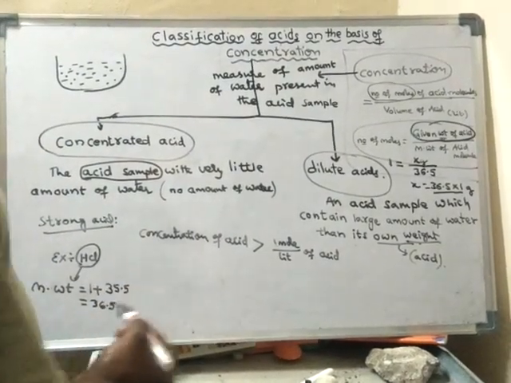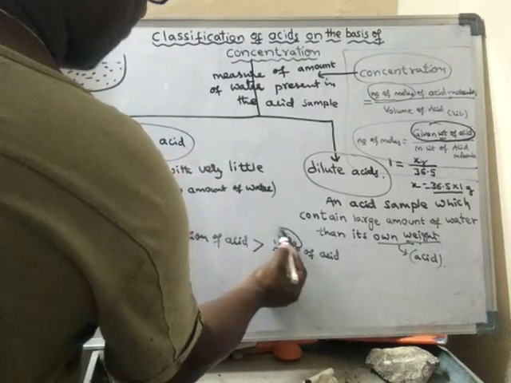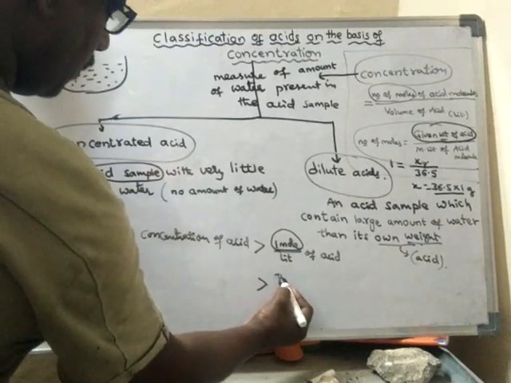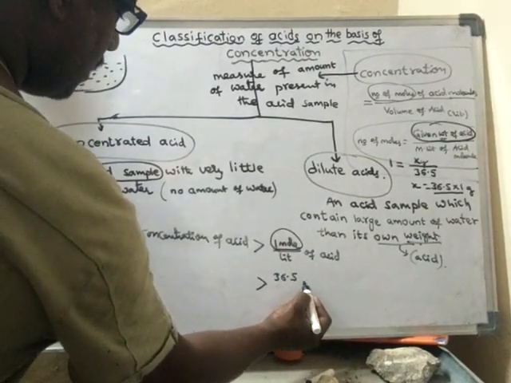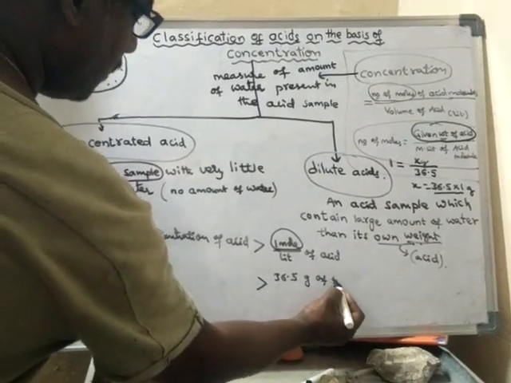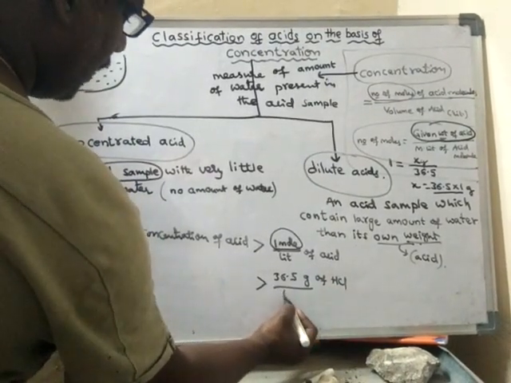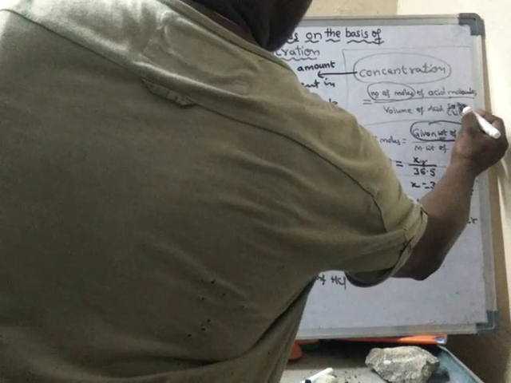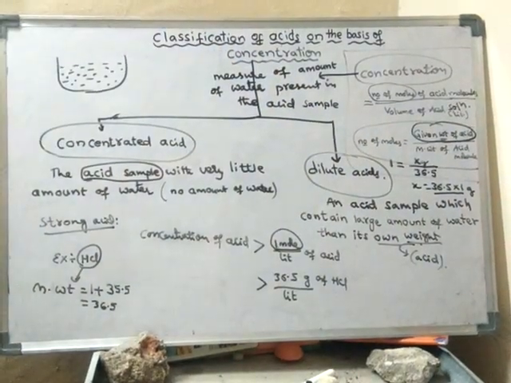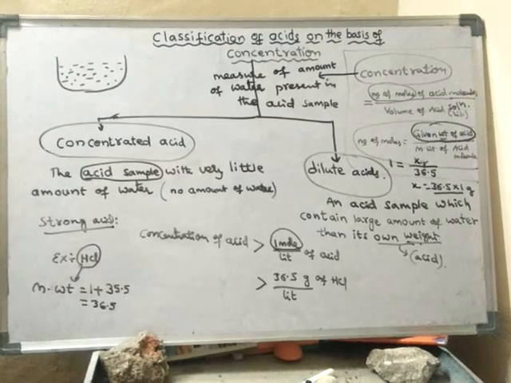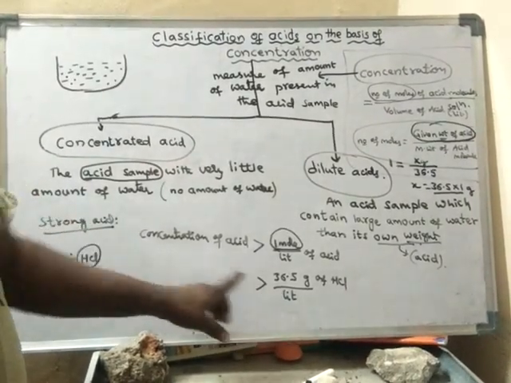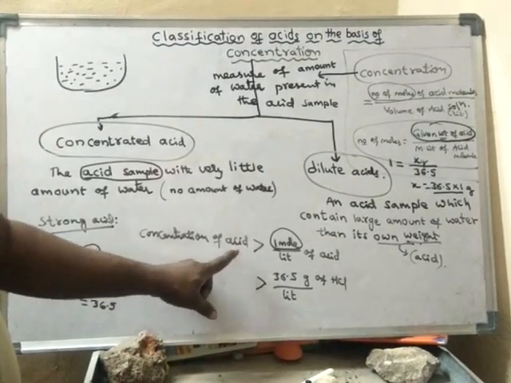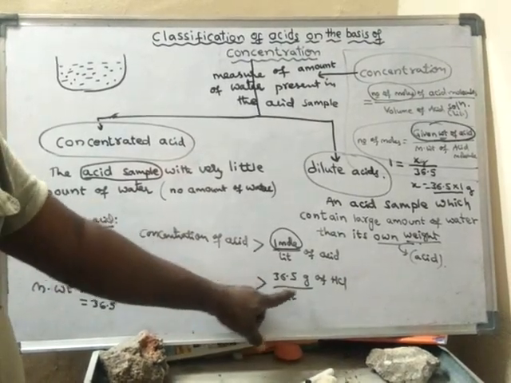So here, 1 mole of HCl can be written like this. It is equal to 36.5 grams of HCl per 1 liter of the acid solution, which is the volume of the acid solution. So here, if the concentration of acid is more than 36.5 grams per 1 liter...